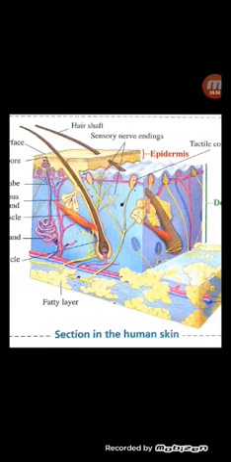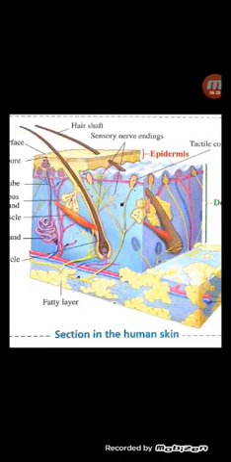The inner layer consists of living cells that compensate the surface or horny layer. Its base contains pigment cells, which secrete granules called melanin, protein in nature, that give the skin its color.